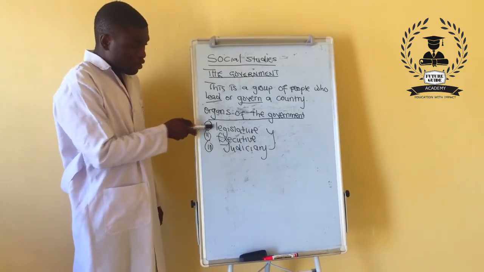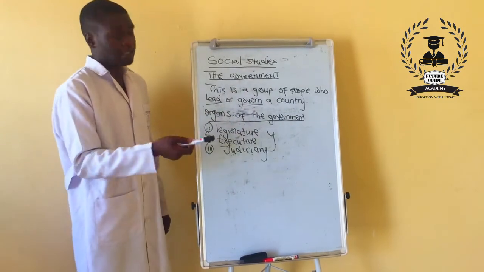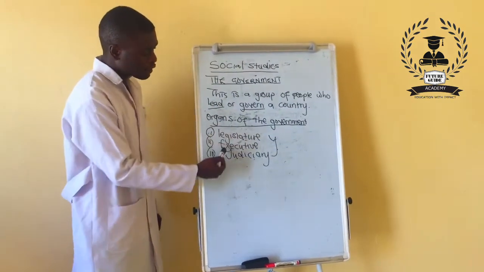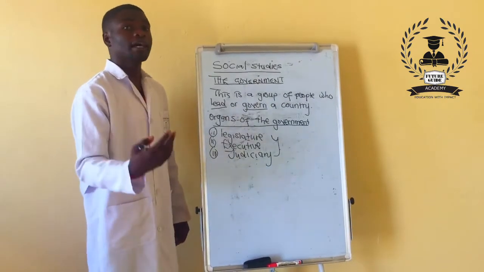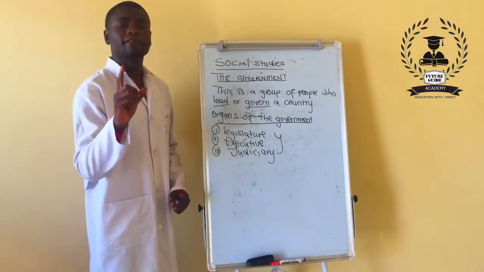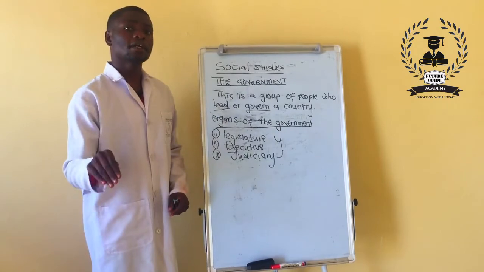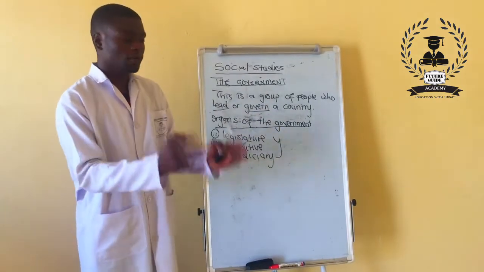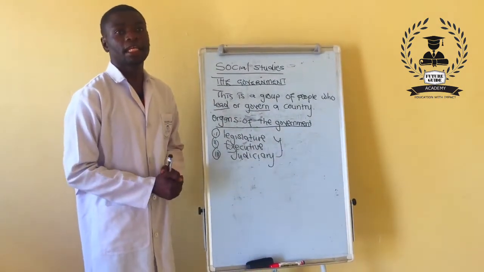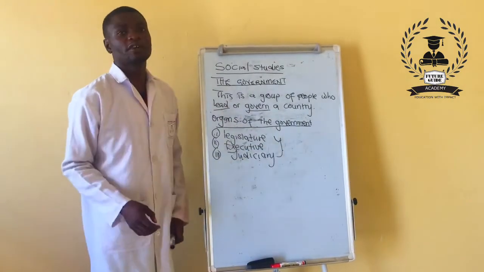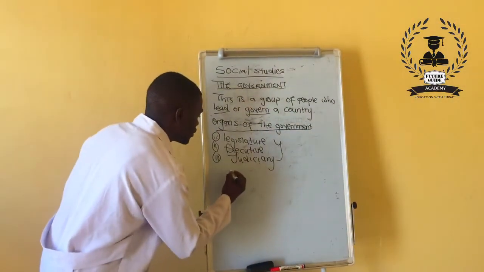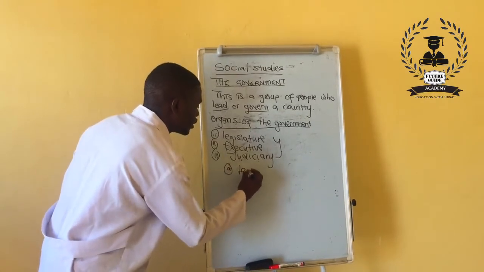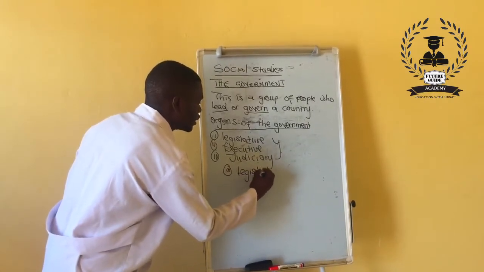Each organ has its own part. The legislature, the executive, as well as the judiciary, they have their own parts to play. This time, let's look at each organ and what part they play in the government of Zambia. Let's begin with the first one, the legislature.